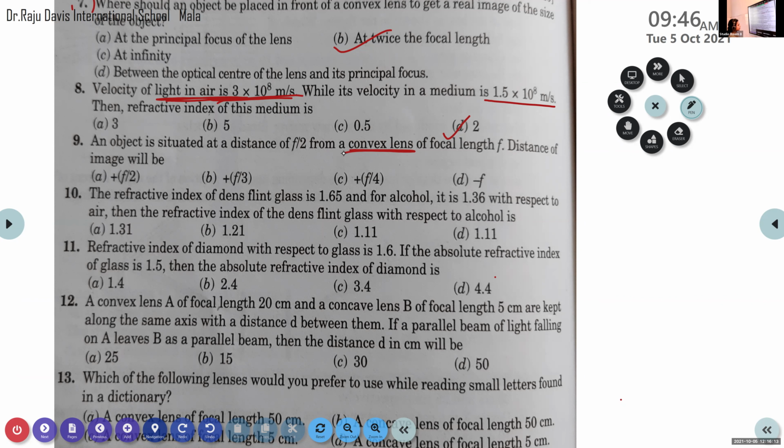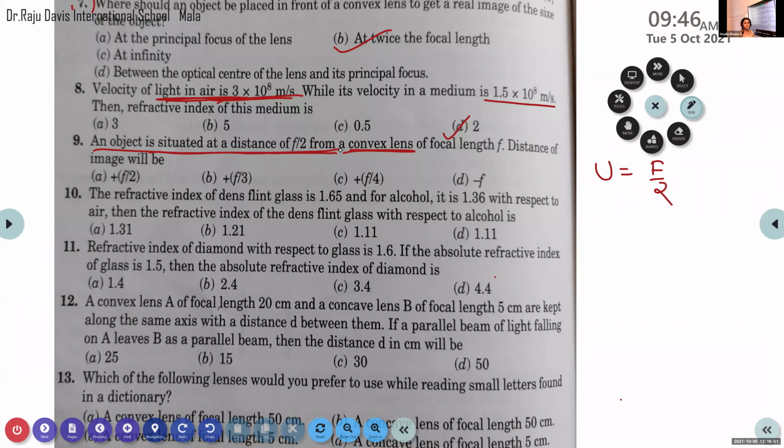What about others? What are the things provided here? What does this f by 2 indicate? Focal length by 2? Read the question carefully. An object is situated at a distance of f by 2. Then what is f by 2? Object distance. Yes, here f by 2 is the object distance. So here u is equal to f by 2. An object is situated at a distance of f by 2.